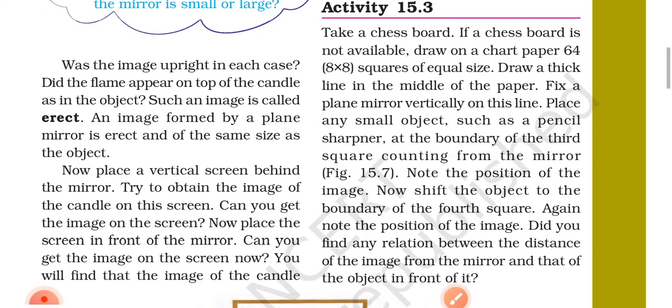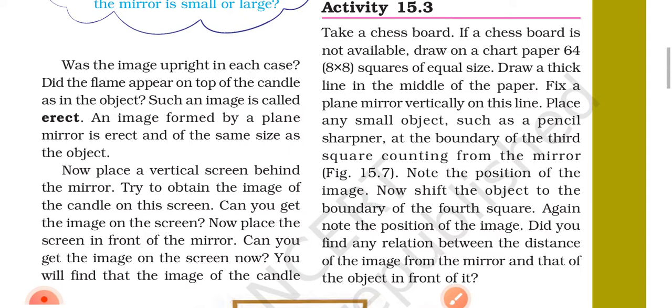Was the image upright in each case? Did the flame appear on the top of the candle as in the object? Such an image is called erect. An image formed by a plane mirror is erect and the same size as the object.